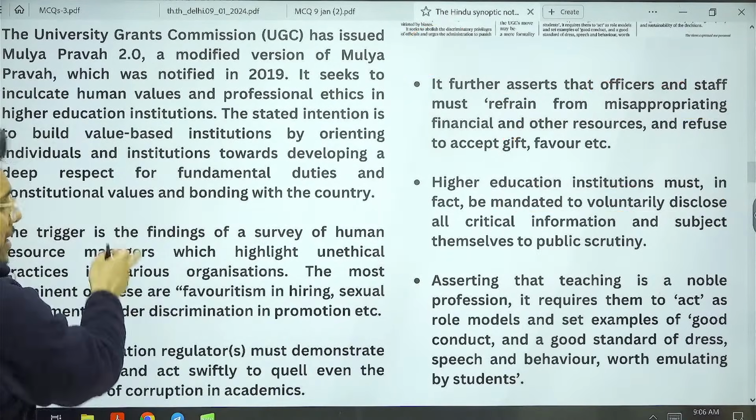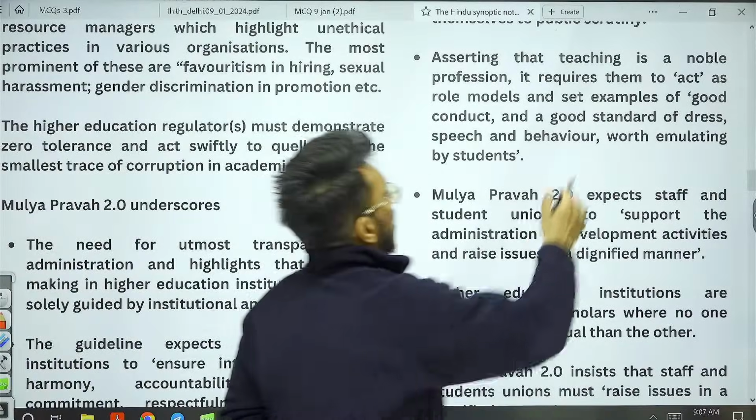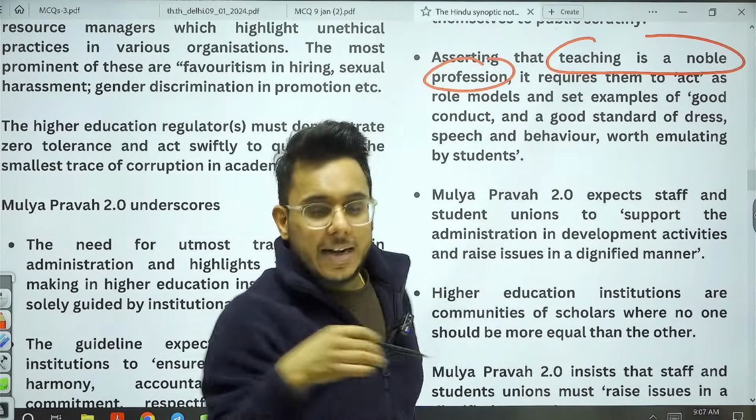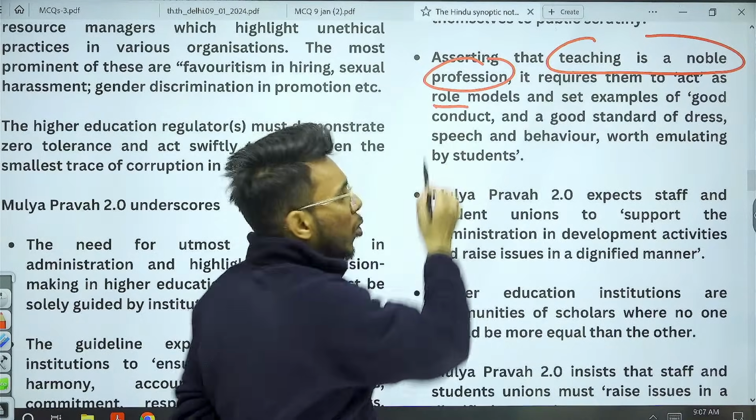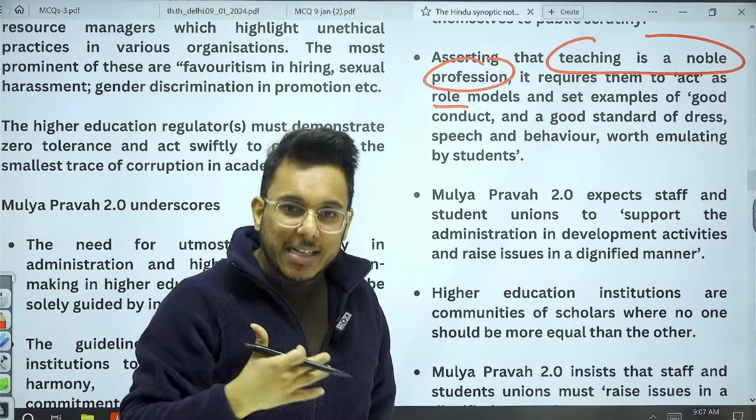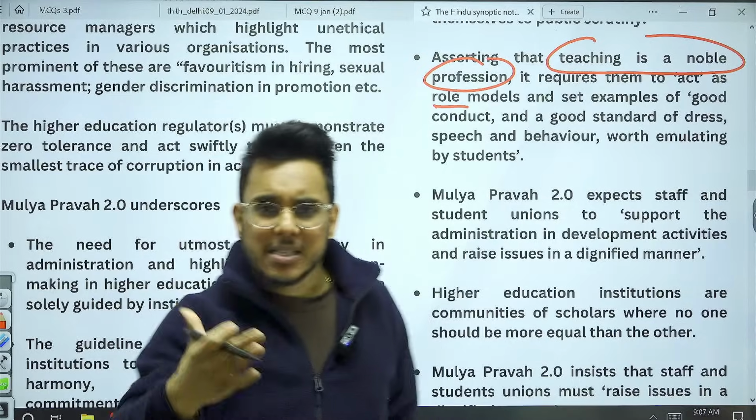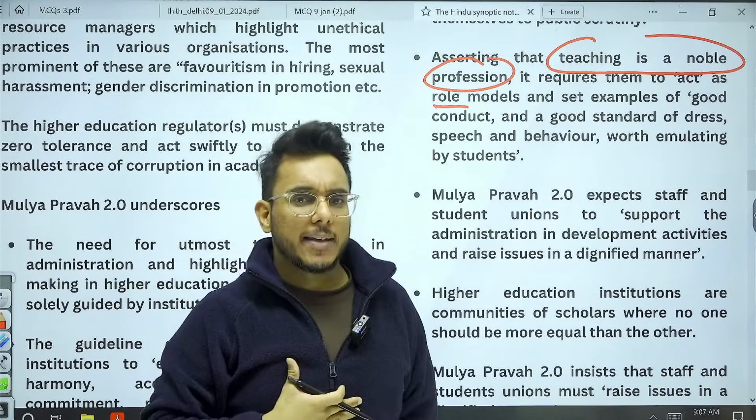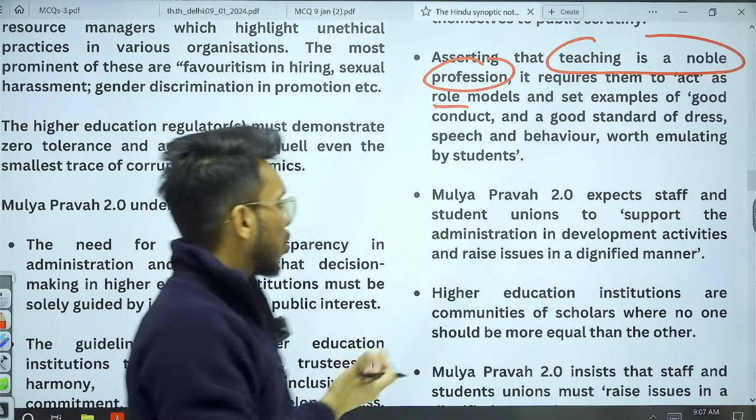Next, teachers need to understand that teaching is a noble profession. And as teaching is a noble profession, it expects a teacher to act as a role model for the students. If teachers do not act as role models, if they themselves perpetuate casteism, if they perpetuate gender bias, students will also learn that. So teachers need to understand the important role that they play as a role model.